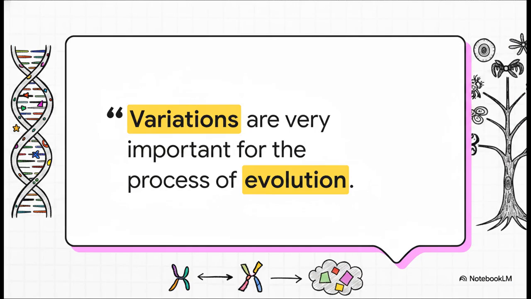But hey, it is so much more than just conservation. As our source text states so powerfully, meiosis, quote, also increases the genetic variability in the population of organisms from one generation to the next. Variations are very important for the process of evolution. Because of that wild crossing over event in prophase I, every single haploid cell produced is totally unique. This microscopic mechanism is the direct driver of genetic diversity, adaptation, and pretty much the entire evolutionary history of life on Earth.